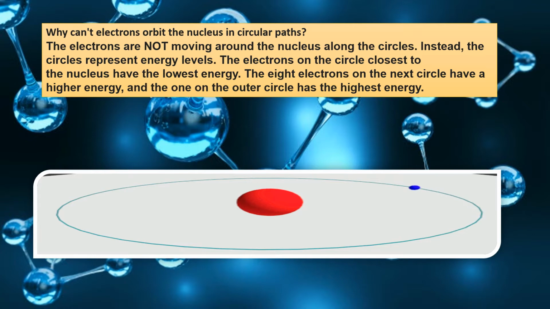Now, you know the structure of an atom. At the center of the atom, there is a nucleus where neutrons, which are neutral, and positively charged protons are there, and outside the nucleus there are orbits through which electrons are rotating around the nucleus. See the diagram: the red one is the nucleus and the blue one which is rotating through the orbit is an electron.